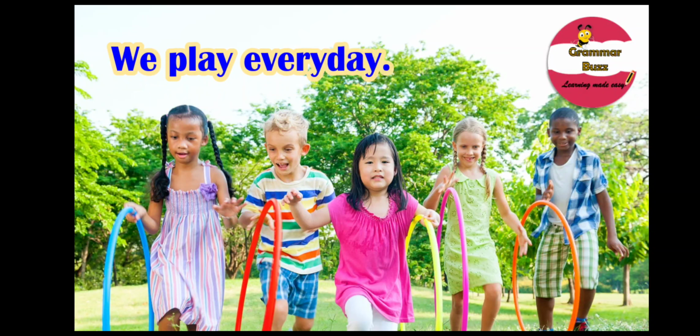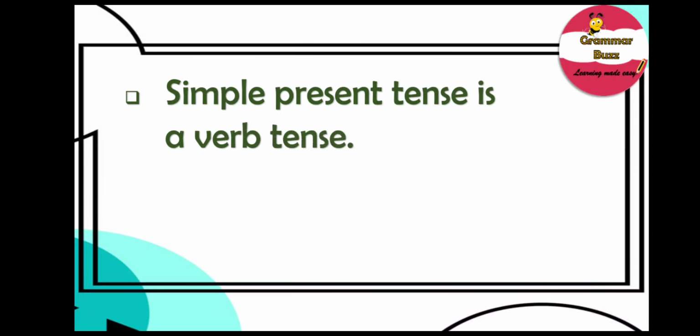Now I shall answer the question, what are base verbs? Well, base verbs are verbs without any endings added to them. In this sentence, the verb play is in its base form. That is, it has no s added to it at the end. Now that you already know what base verbs are, it's time for us to know what the simple present tense is. So, what is simple present tense? What about it? What is its use? Hey, hold on. That is a ball of questions. I shall answer all these questions one at a time.